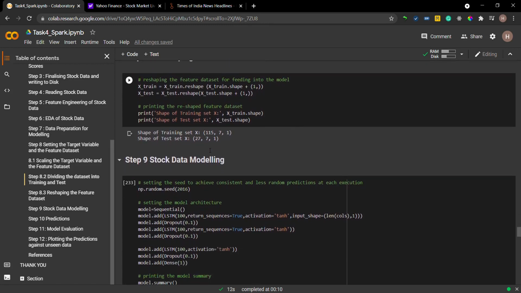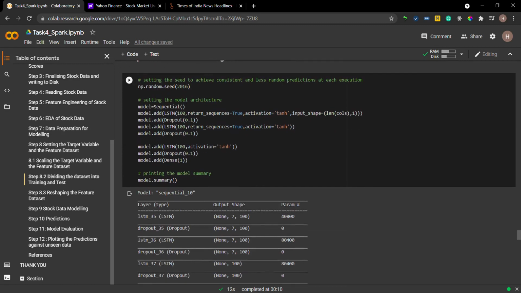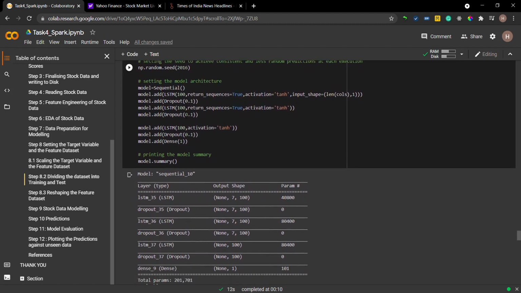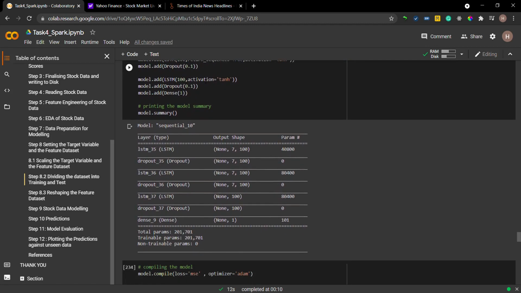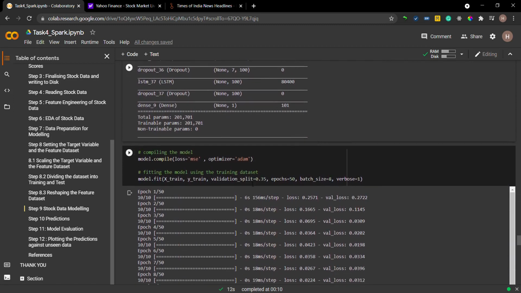Next I'll be showing how I have designed my model architecture. I have set a random seed of 2016 to achieve consistent results every time I execute this program. Then I have added LSTM layers followed by dropout layers, and I am also using the tanh activation function. So this is my model architecture, but you can try and change here and there to get different results.